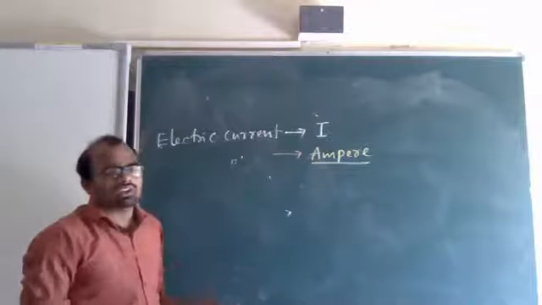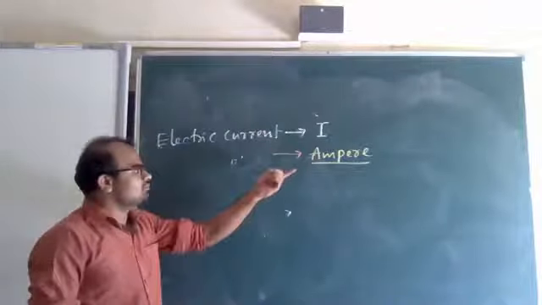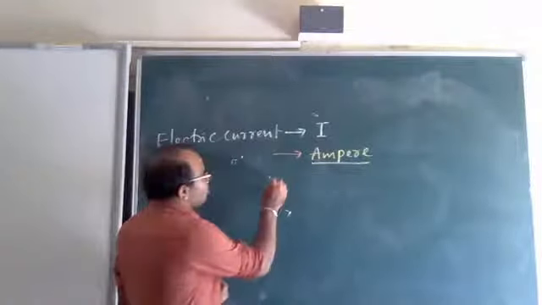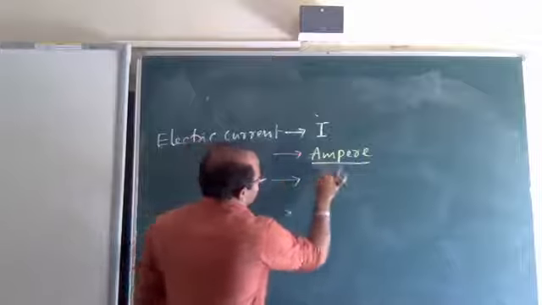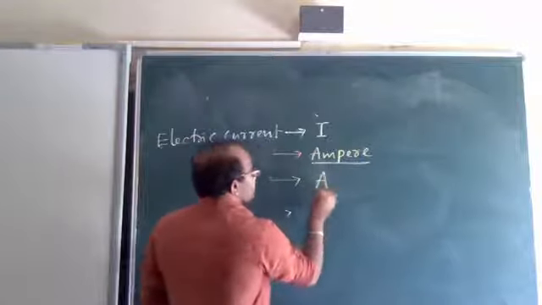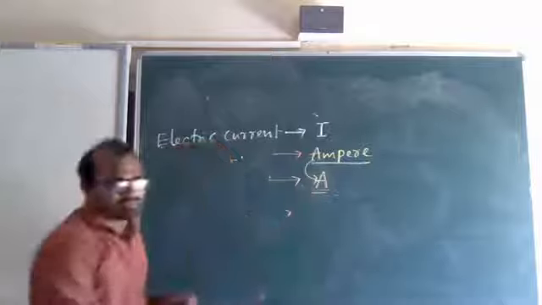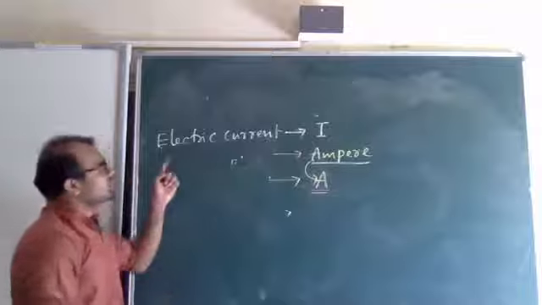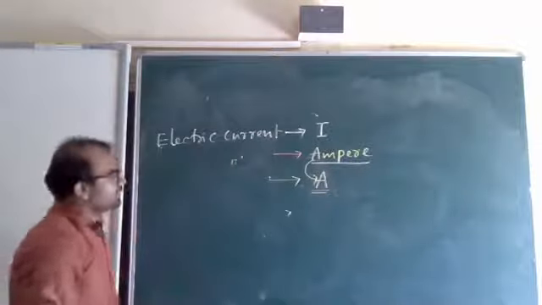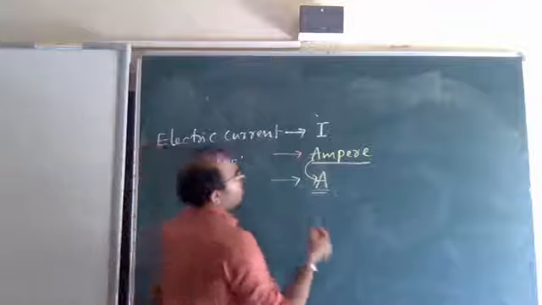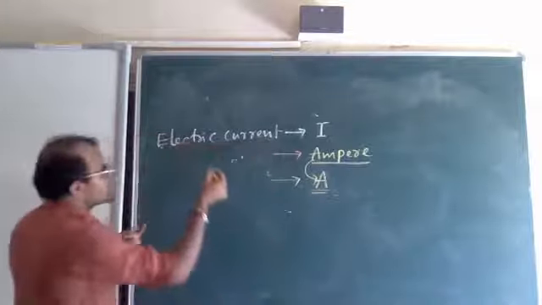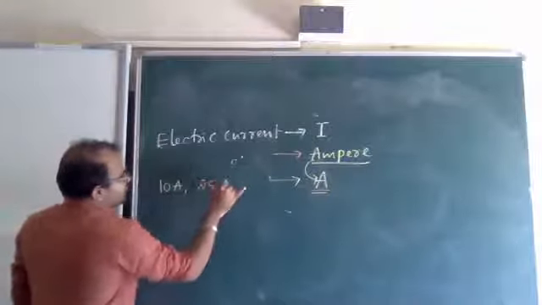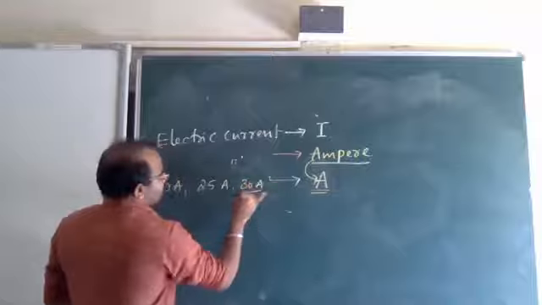For his remembrance, ampere was given as the SI unit of electric current, denoted by A. The SI unit of electric current is ampere, and the denotation of electric current is I. For example, we say electric current is 10 ampere, 25 ampere, 30 amperes, like this.